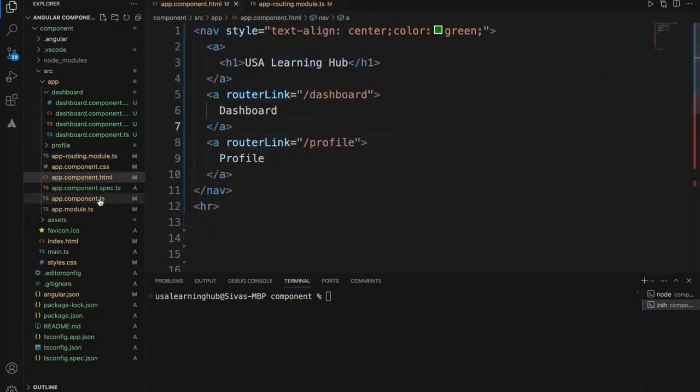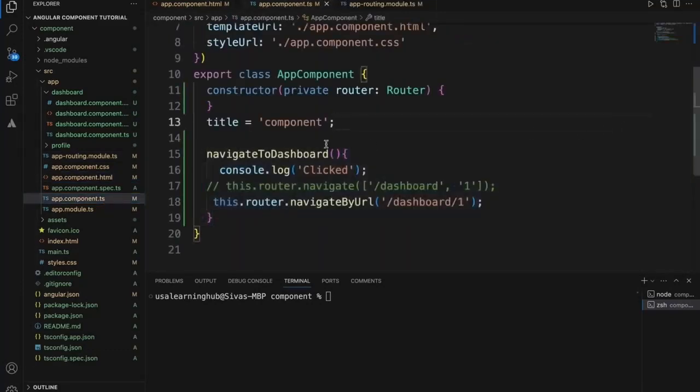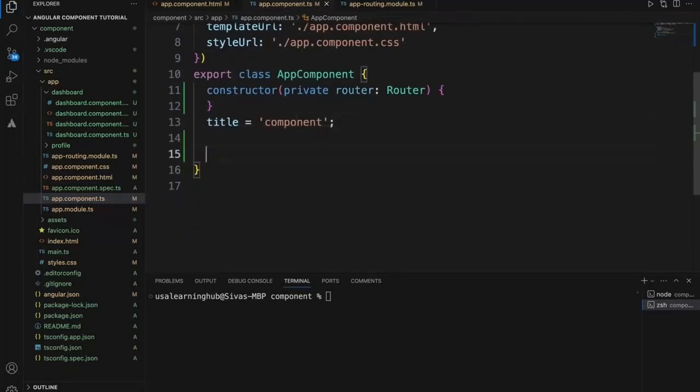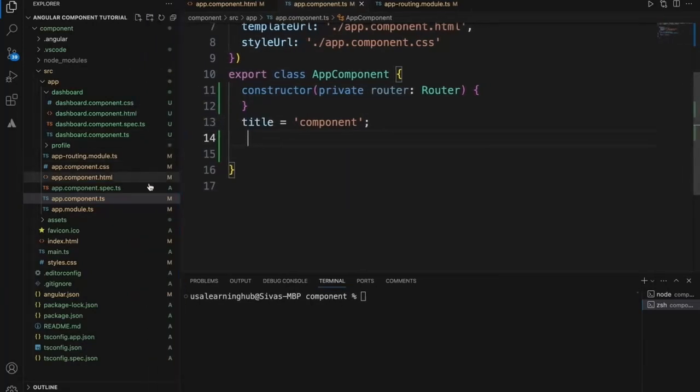Now let's see how we can call this same routing not directly from this particular HTML, instead how we can do it from the TypeScript, because we will have situations where we need to route based on the scenario. Like if there is some logic performed and based on the outcome of that logic, we may need to route to a different page, depending upon the response. So for that type of scenario, we need to route to a different component from the TypeScript file. So now let's see how we can perform this routing from the TypeScript file.